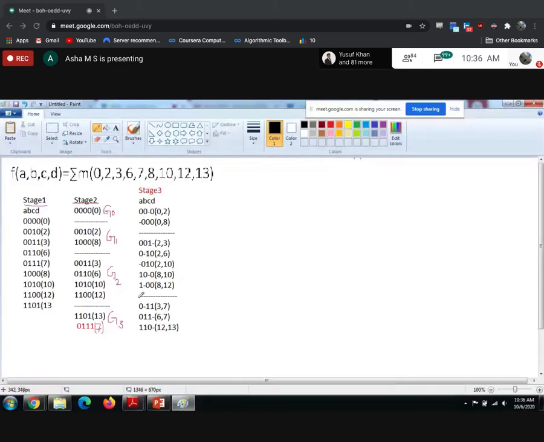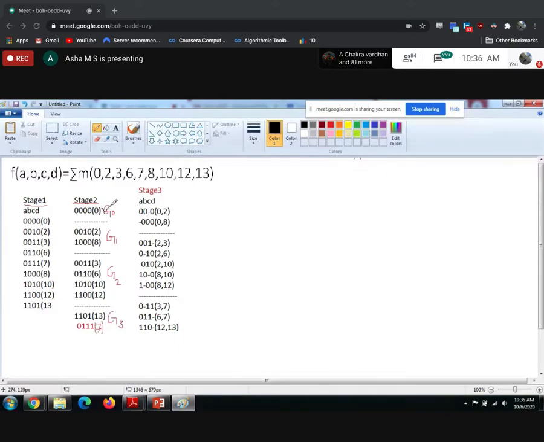How did you get stage 3? By combining elements from stage 2, from different groups, correct? So in simple English, whatever decimal numbers you used in stage 3, just make a tick of that. Whether it is used once, twice or thrice, if it is used only once also, you need to make a tick mark.